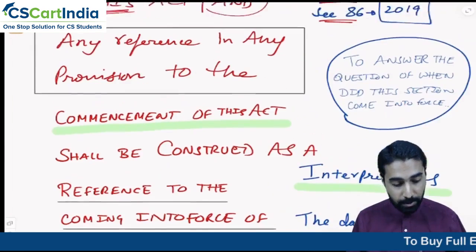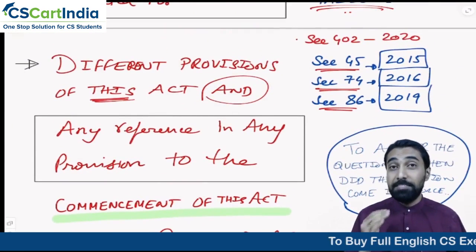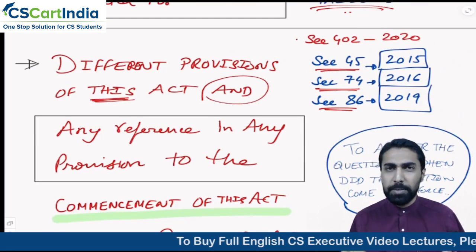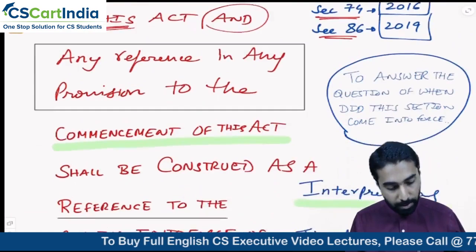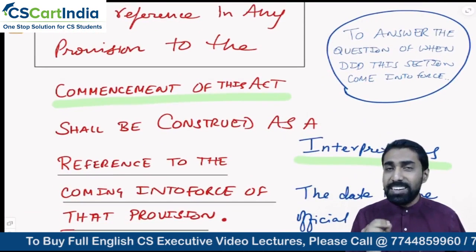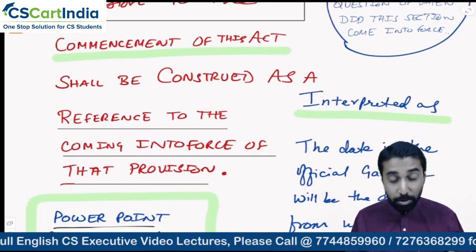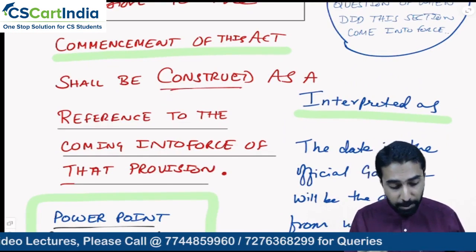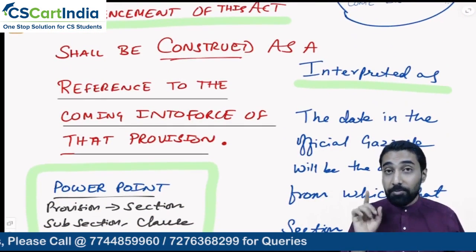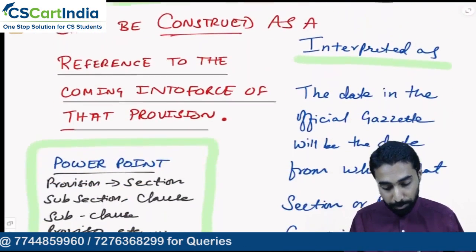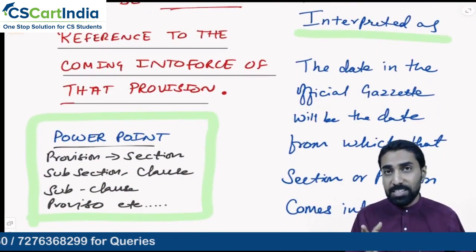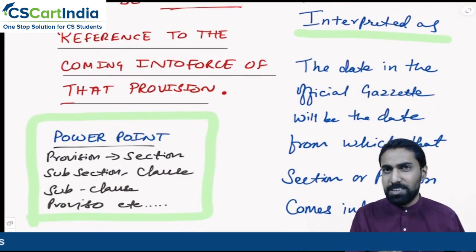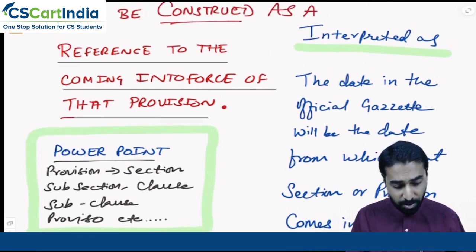So what are we understanding? Different dates can be given for different provisions, different dates for implementation of this effective date, correct? So now if there is any reference to from when did this provision come into force, we need to construe. So that shall be construed. Construed means interpreted. It will be interpreted as the date from which it is in the official gazette. That is most important. From which date any section is applicable? From the date on which it was given in the official gazette. Simple logic. Whatever we studied, that is what it means in simple words.